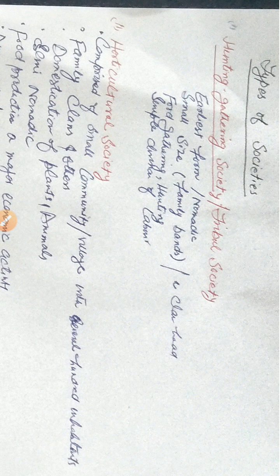Then they have a common religion. They share common religious beliefs. And they have a common culture, which means that their traditions, customs, or rituals are common. Their attire, we can say their dress code, their eating habits, these things are common.